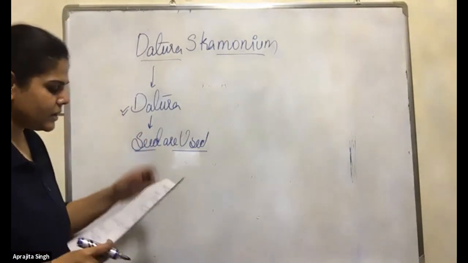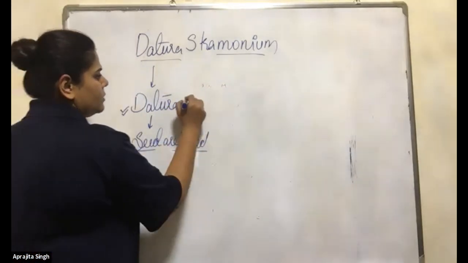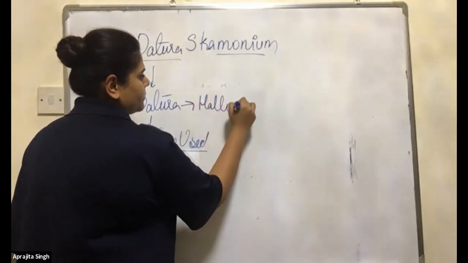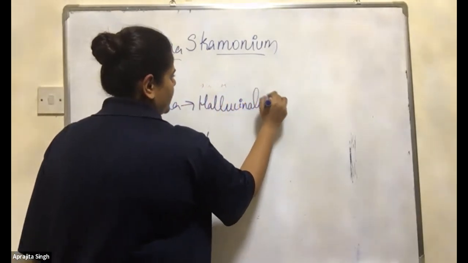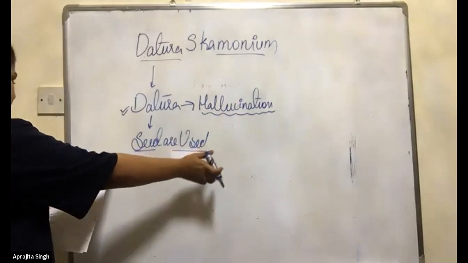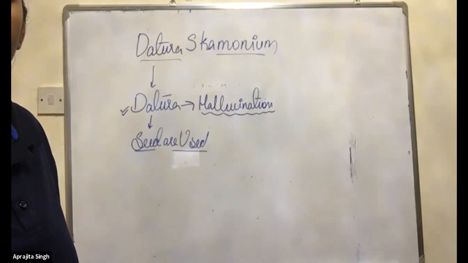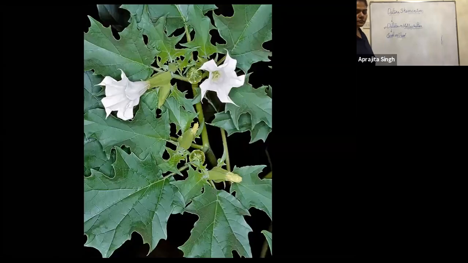Seeds are used here. Now, what is the Datura doing? It's a hallucinogen, a hallucination causing agent. Okay, hallucination drugs. You have to remember the picture. I'll show you the picture now. Only this much is given in your NCERT. See, this is the Datura plant. You have to remember the picture. They can give you the picture and ask which plant this is, what is the role, what effect it has.